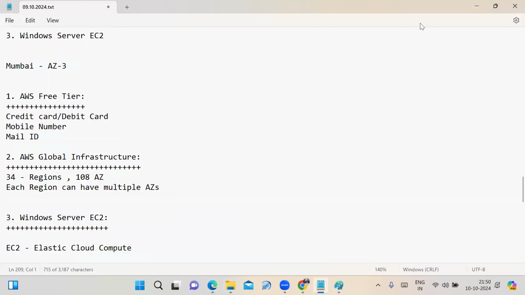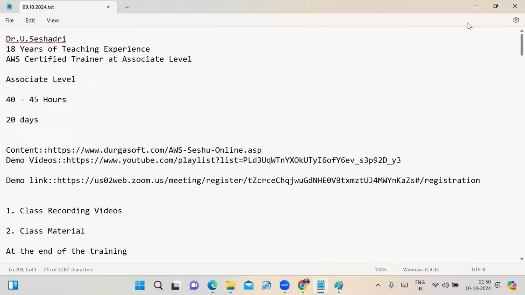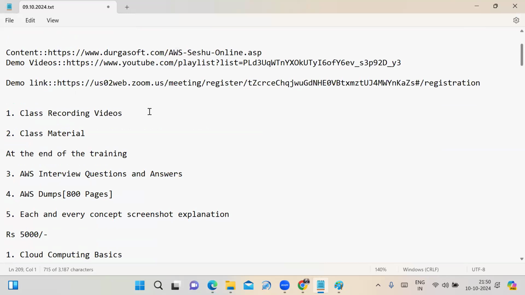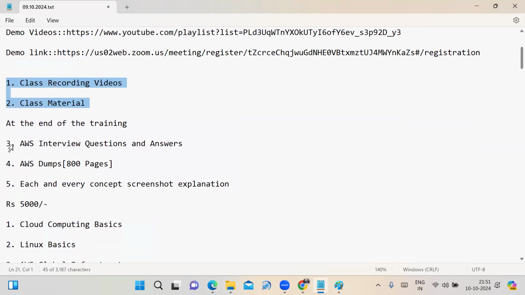Once you register for the course, then you get the class material. I already told you in the beginning that once you register for the course, you get every day's class recording videos and every day's class material. At the end of the training, you get AWS interview questions and answers, and AWS dumps for when you attempt the global certification exam, at foundation level or associate level.